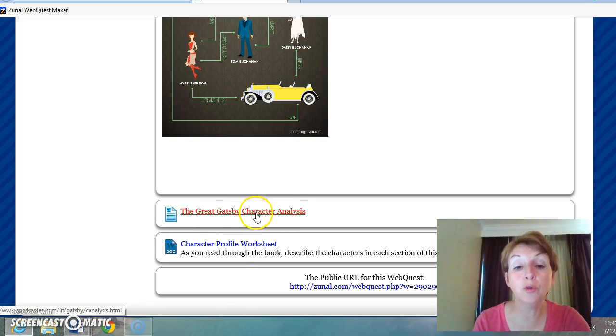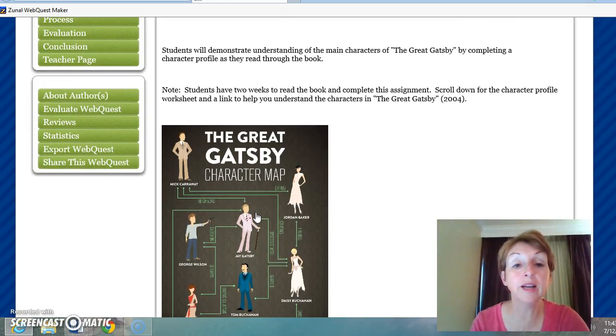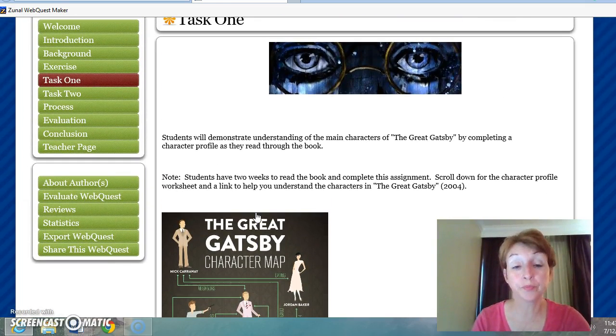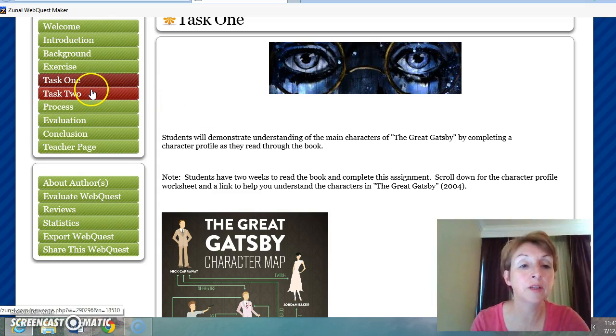This little link here will take you to the character analysis that'll kind of give you an overview of the characters. But I still want you to read through the book and form your own opinions, because there's some sections of the character analysis where you would have to enter a quote or your first impression of a character.